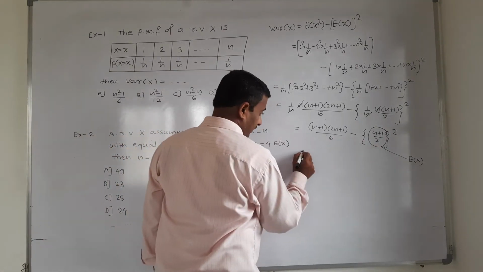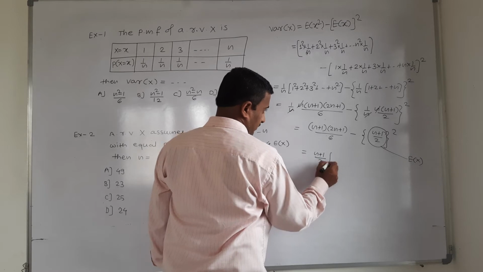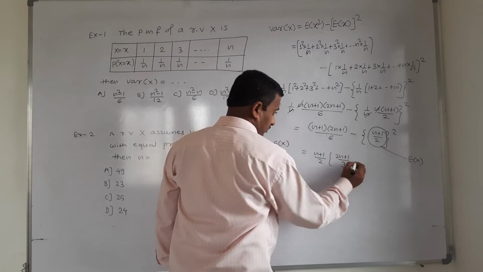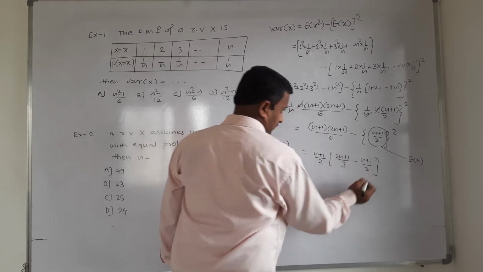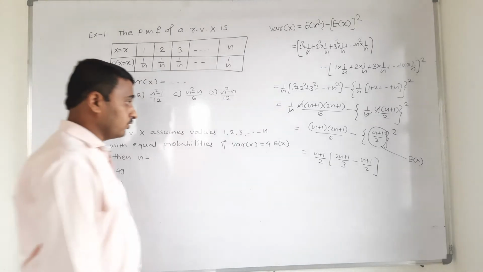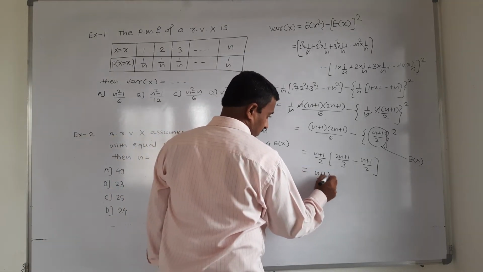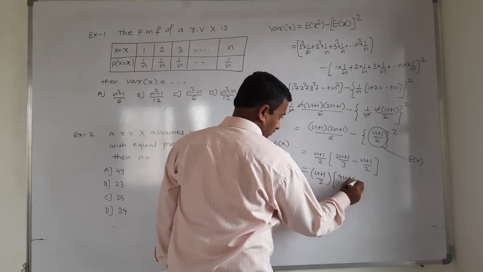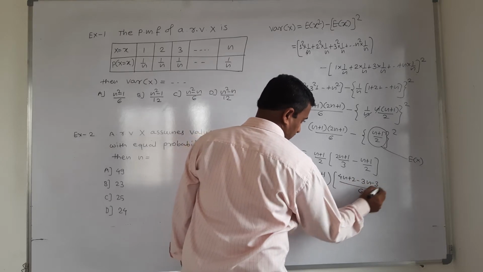आता या दोघांमधून आपल्याला कॉमन घेता येईल, n plus 1 by 2 out, inside the bracket 2n plus 1 by 3, minus n plus 1 by 2 remaining. Now simplification, we get n plus 1 by 2 inside the bracket 4n plus 2 minus 3n minus 3 upon 6.